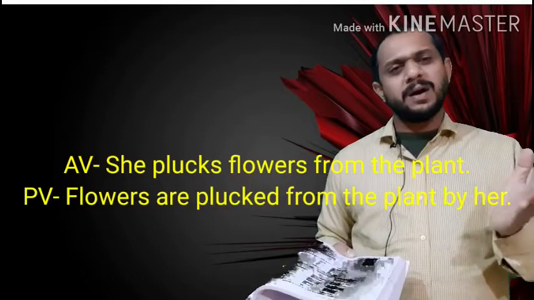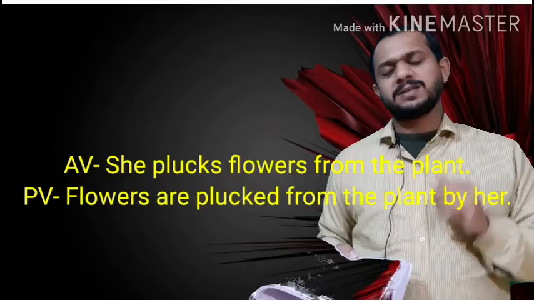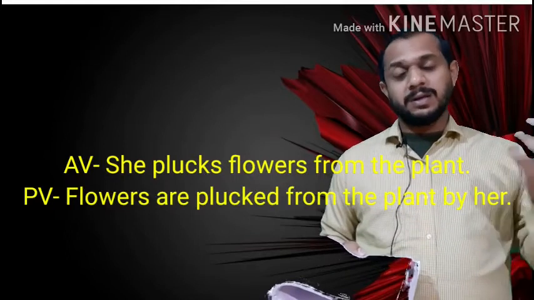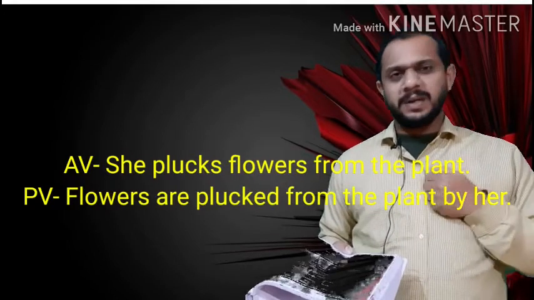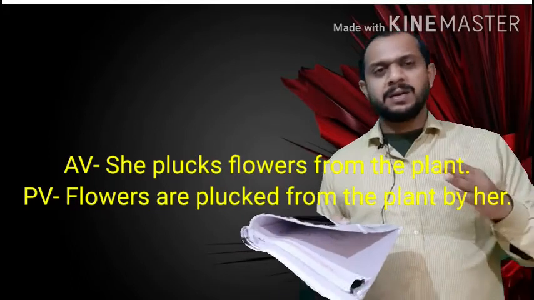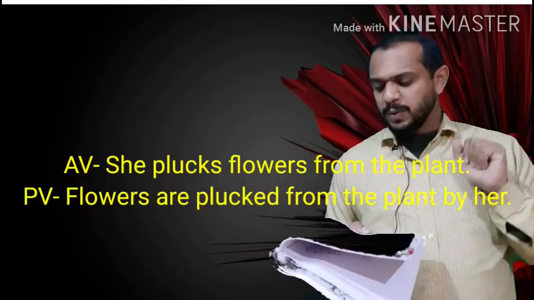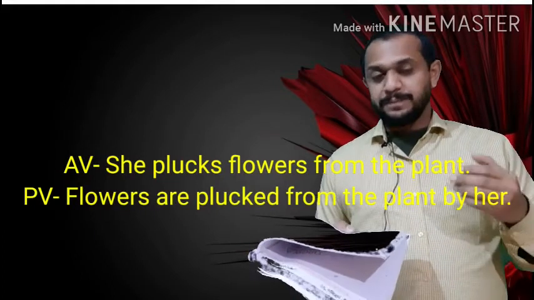So we will keep R. Flowers are. Then it's time to keep the third form of the main verb always. So flowers are, then pluck turns to the third form plucked. Flowers are plucked.